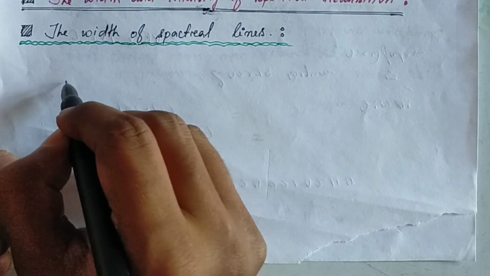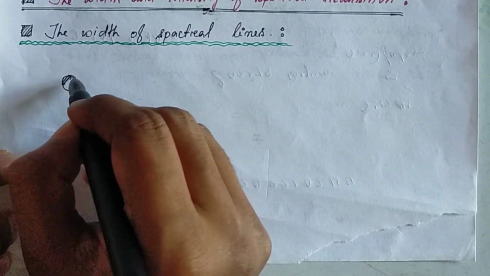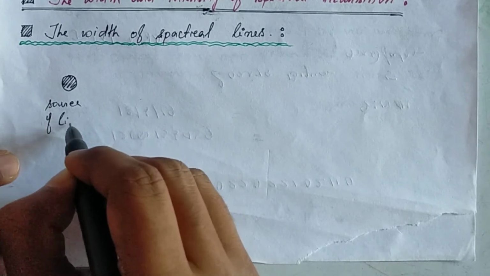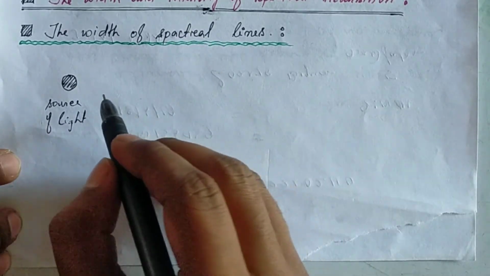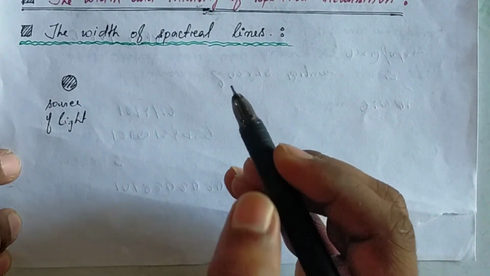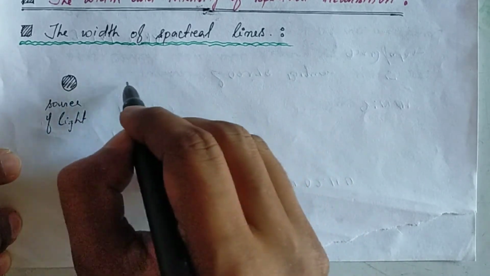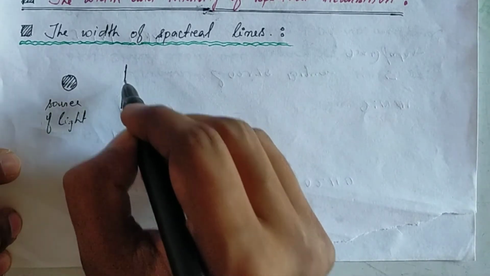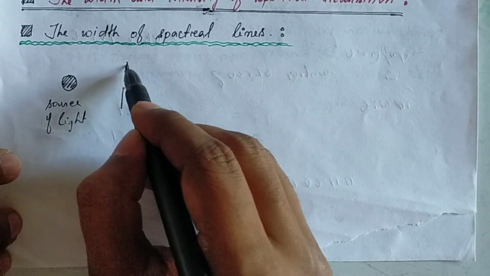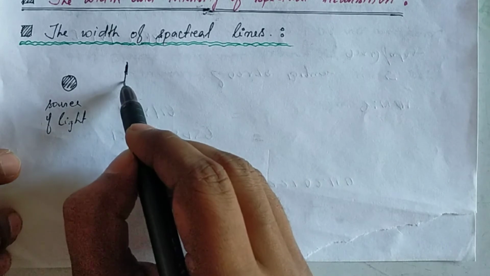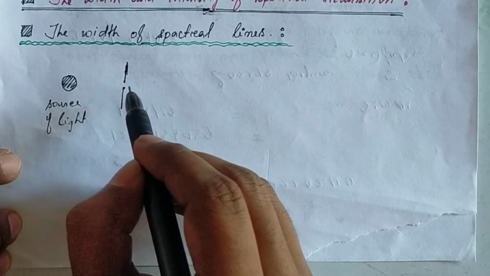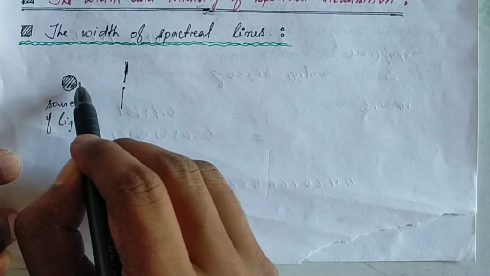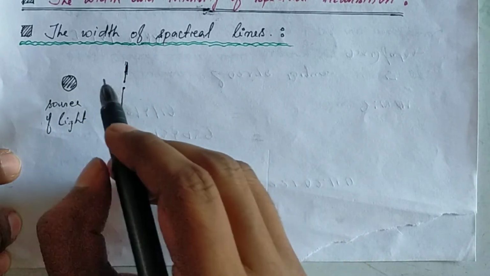There will be a source of light from which light will be emitted, and after that there will be a slit. A slit means there is a narrow hole, and the light will travel through this narrow hole.